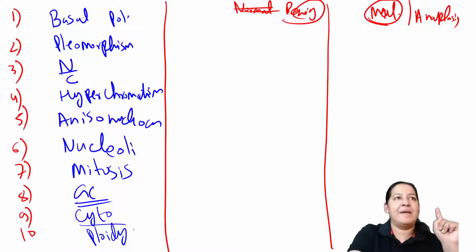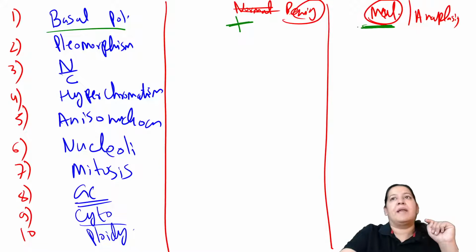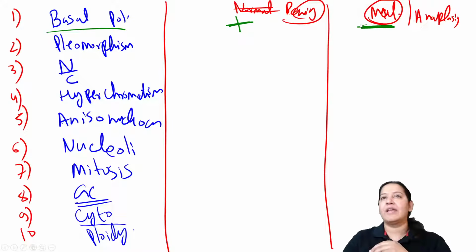Please write your answer. Basal polarity is present in benign and it is absent in malignancy. Give me a thumbs up if you agree. You know the meaning of basal polarity. That is the nucleus is towards the basement membrane. That is basal polarity.